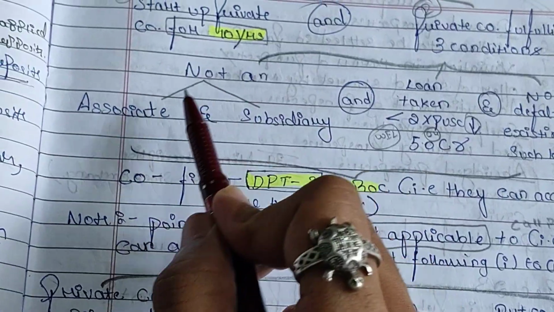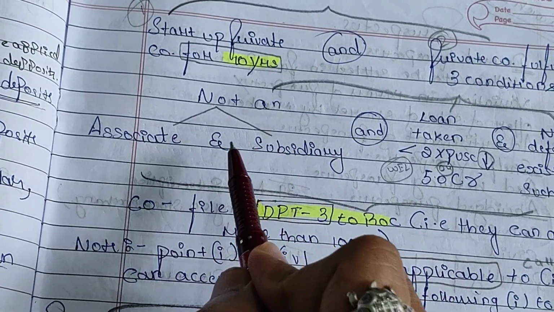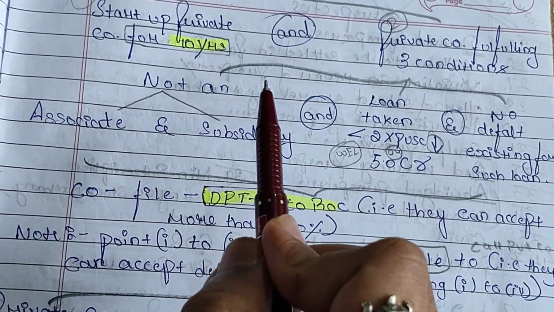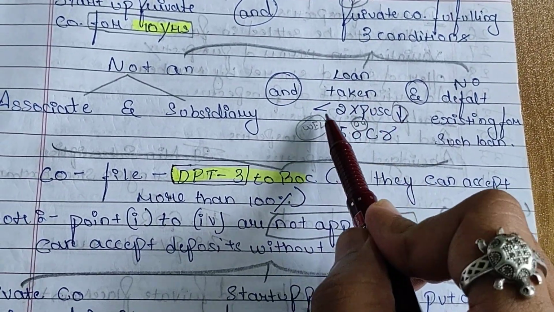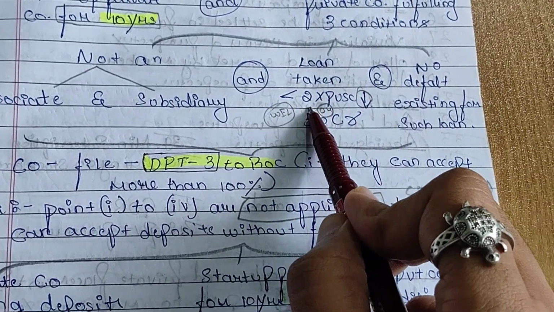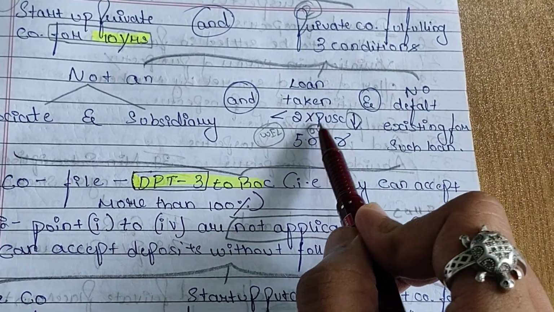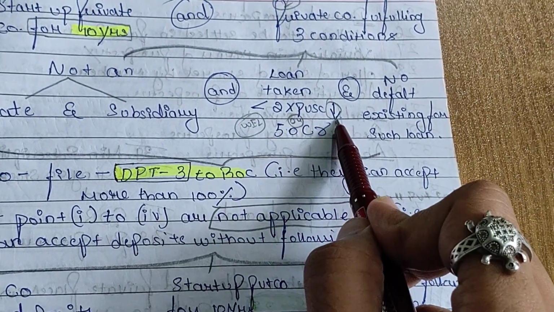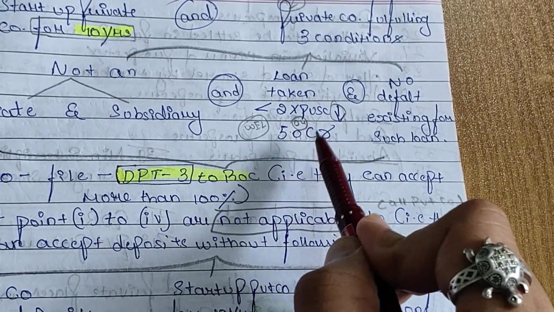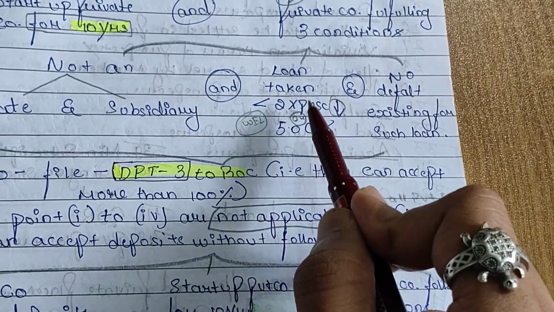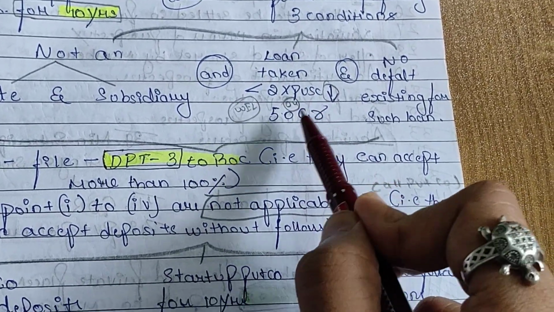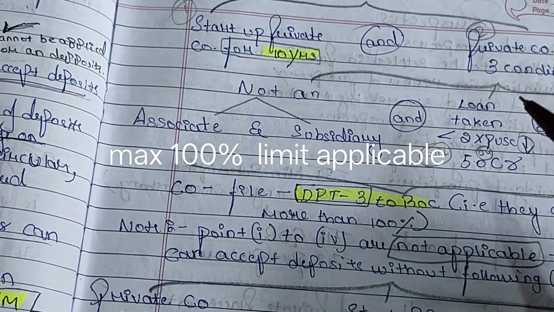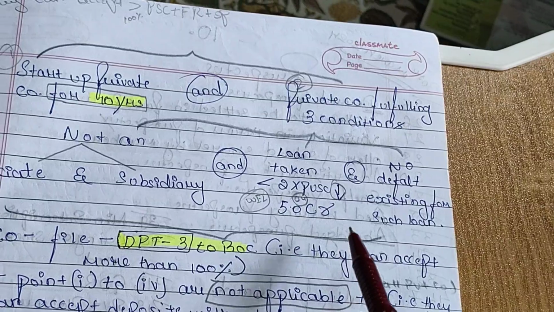The private company must not be an associate and must not be a subsidiary of any company, and loan taken must be less than 2 times of paid up share capital or 50 crores, whichever is lower. If you cross any one of these, you can't get any limit.